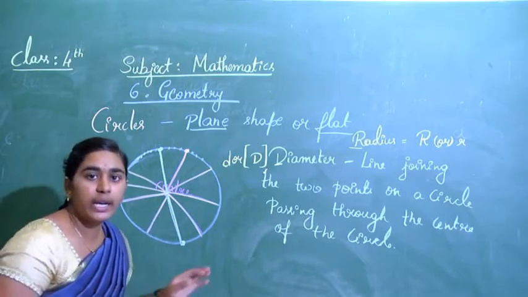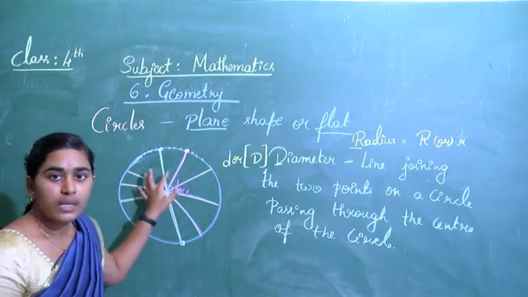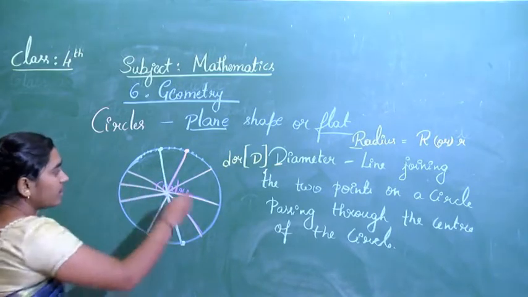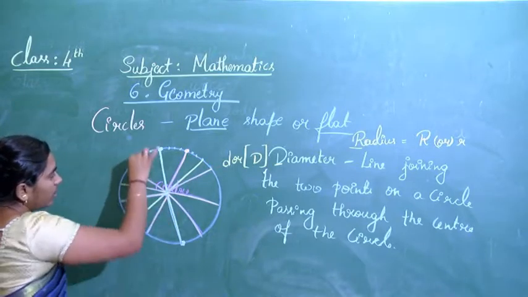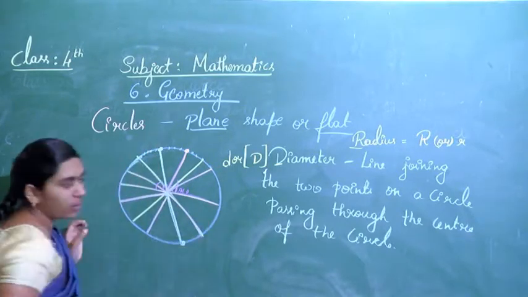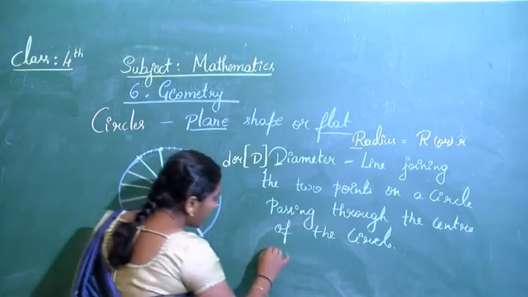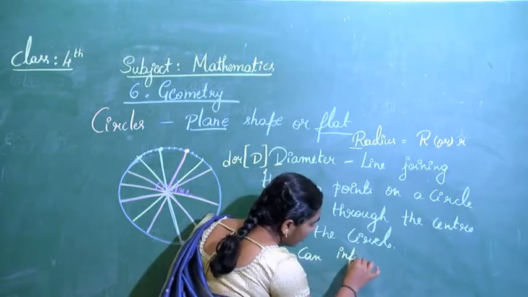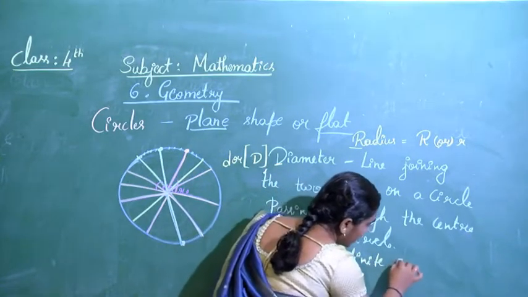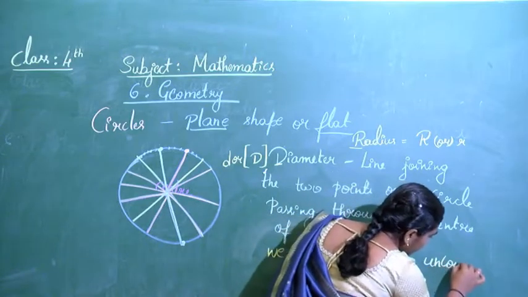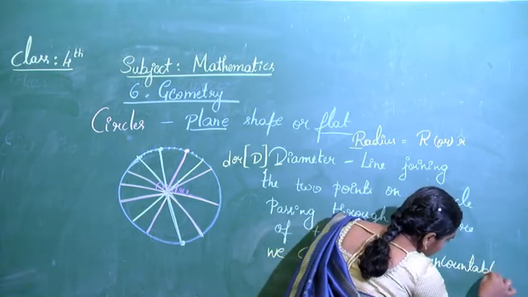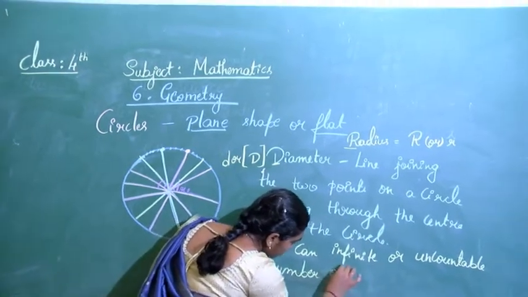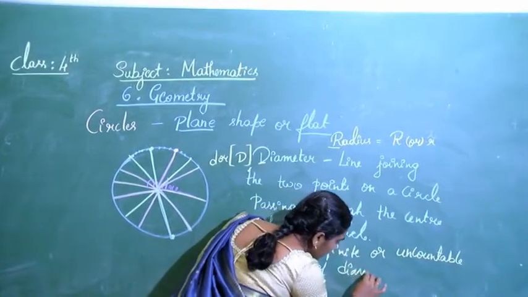Now tell me how many diameters we can draw for the circle. It is the same as with radii. We can draw any number of diameters: infinite, or uncountable, number of diameters for a circle.